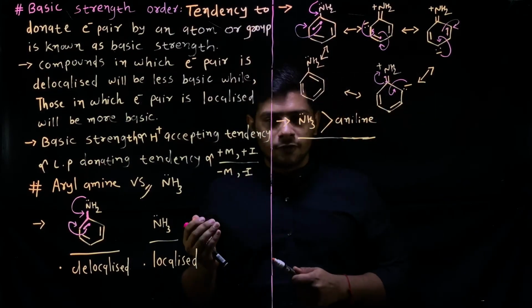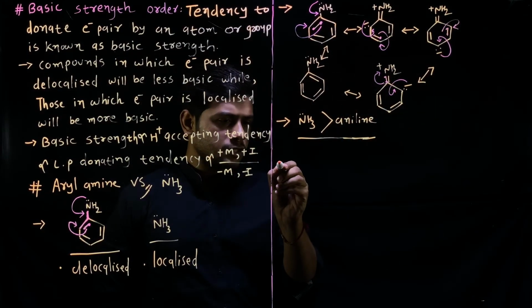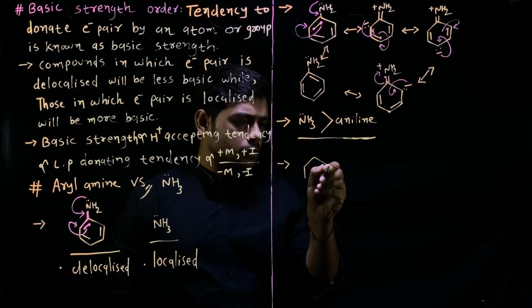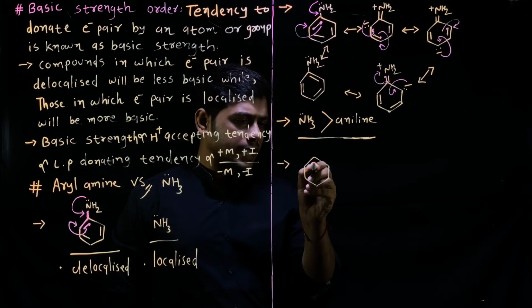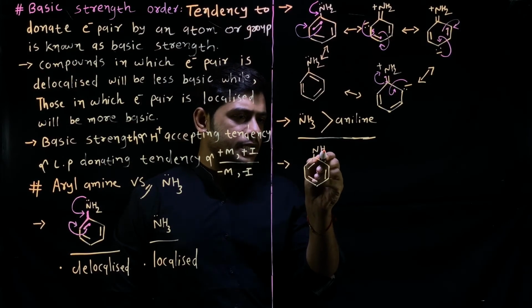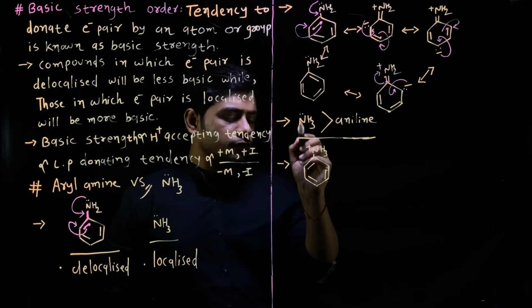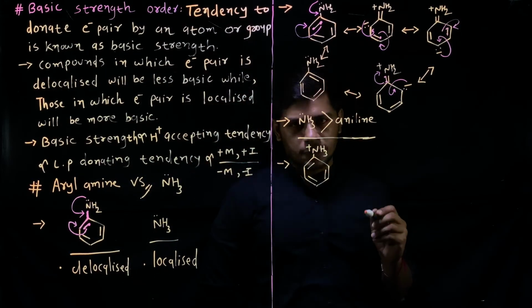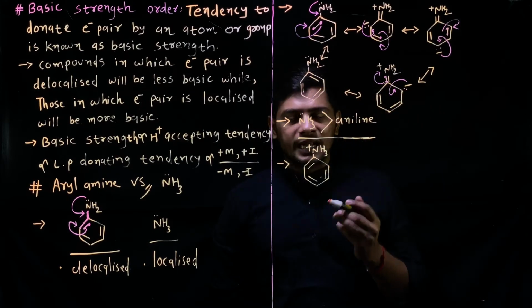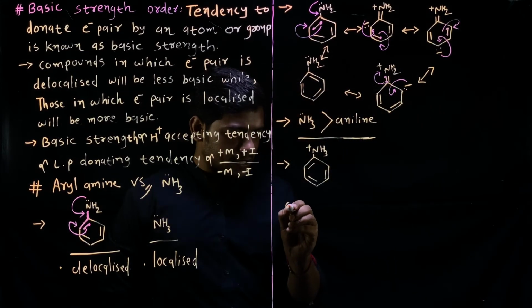Now, if I write the third structure, and if we compare the anilinium ion, that is NH3 plus, we know that if we add H plus to NH2, that is benzenamine, we'll get NH3 plus. This ion is known as anilinium ion.